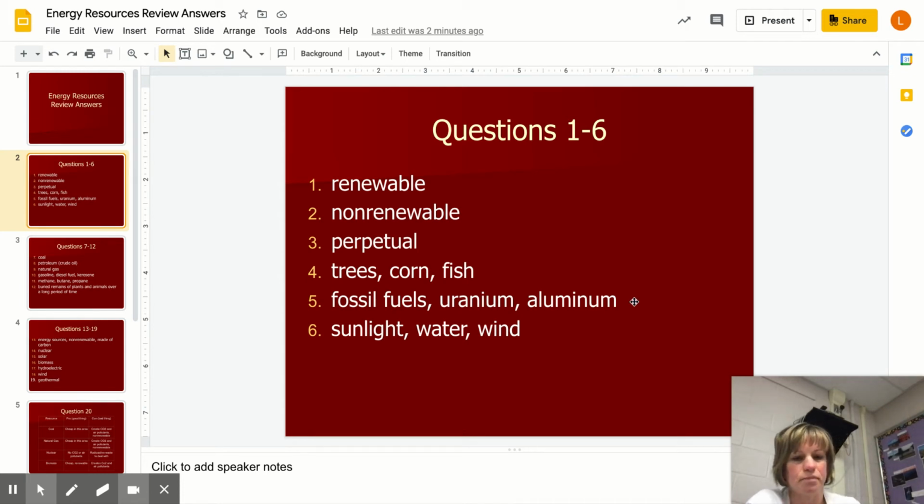And then aluminum, like to make my Coke Zero. Here, I've got one. Right, the aluminum to make my Coke Zero cans, that is found in rocks, so that would be a non-renewable resource.